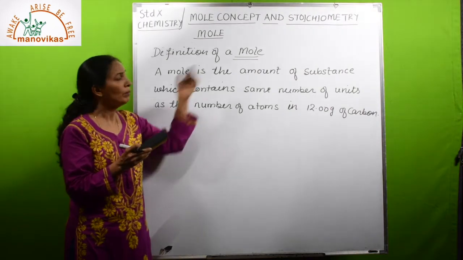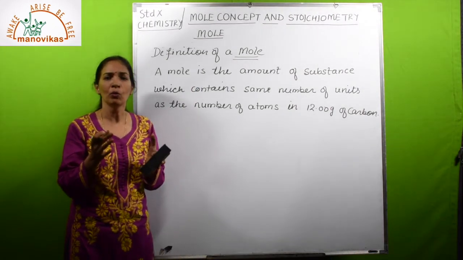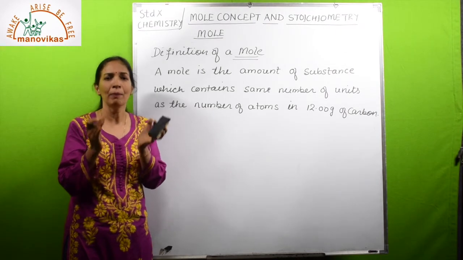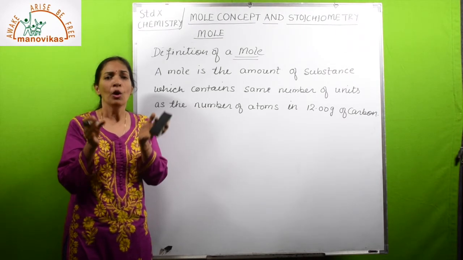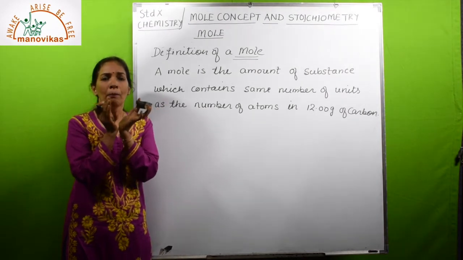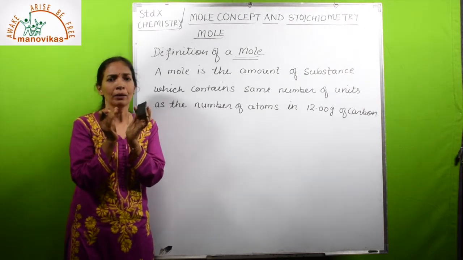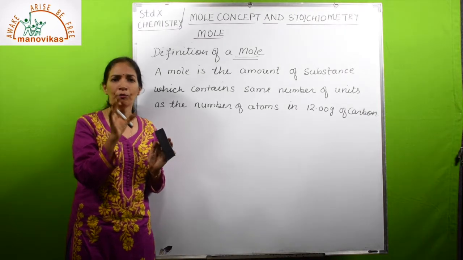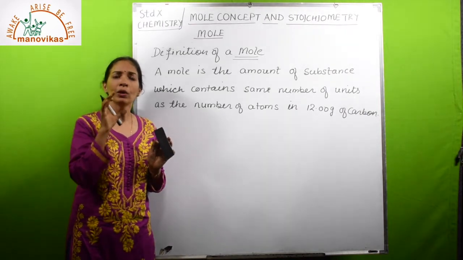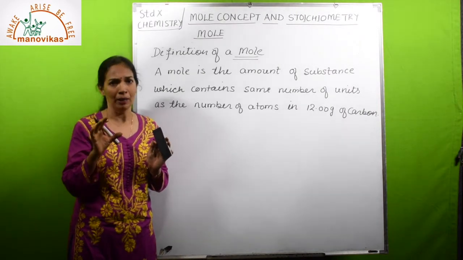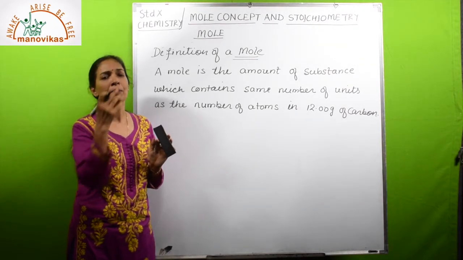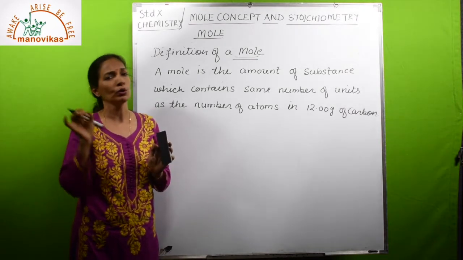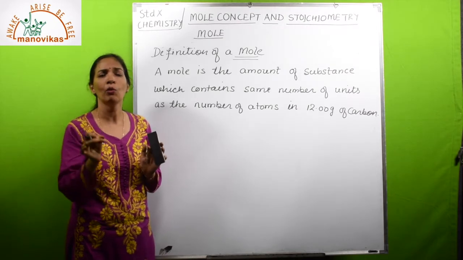So this is named as mole. The word mole actually means collection. It is a bulk amount of matter in which there will be a definite number of particles. One mole contains a definite number of particles, and these particles may be atoms or molecules or ions. We can use this term mole for anything.